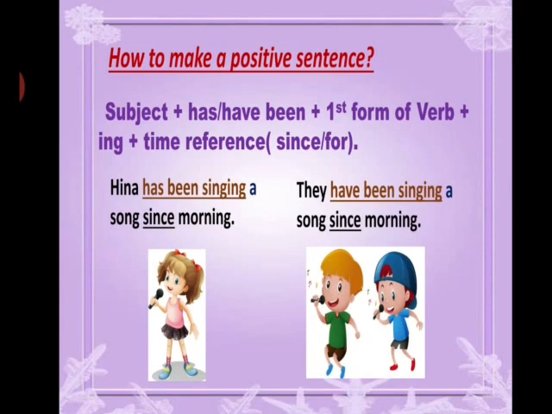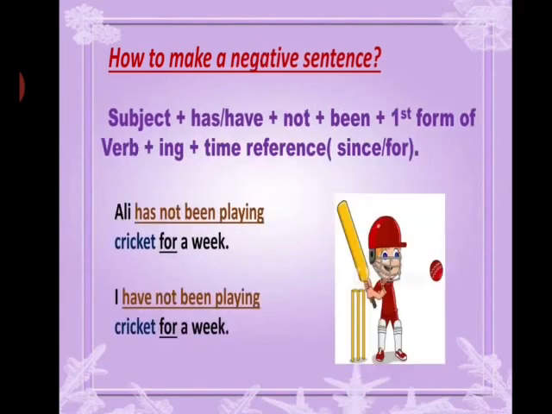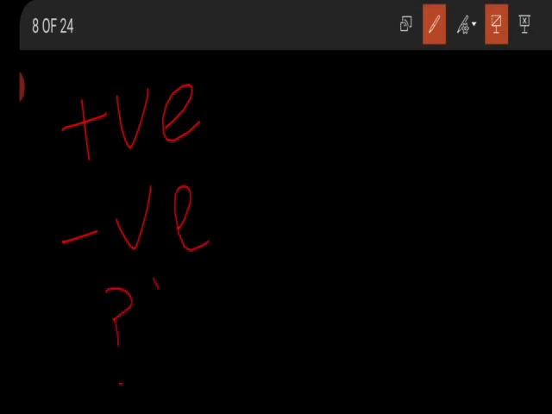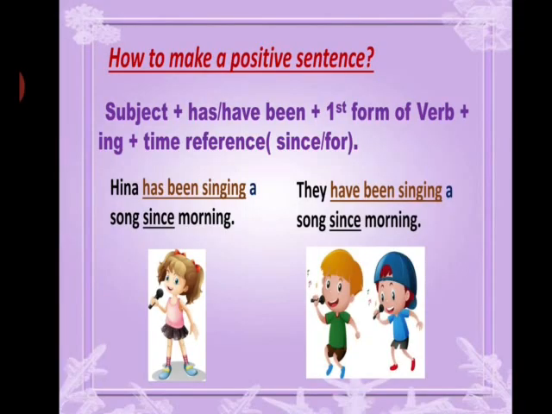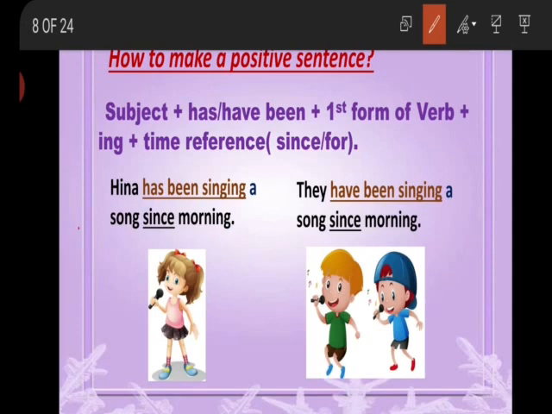Now, how to make a positive sentence? We all know that there are three types of sentences: positive sentence, negative sentence, and interrogative sentence. First of all, we will talk about the formation of a positive sentence. In a positive sentence, the formation is subject, has or have, been, the first form of verb plus ing, and the time reference. Here are some examples for you with respect to singular and plural subjects.